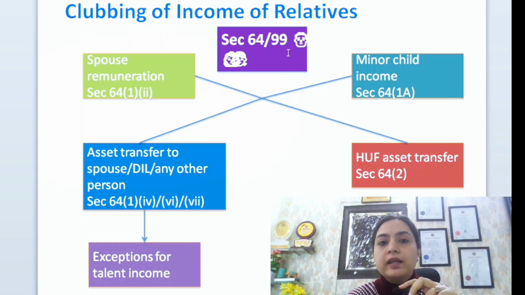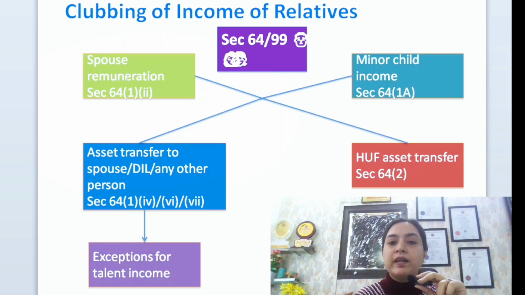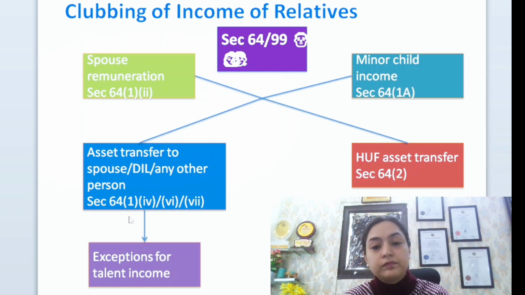So section 99 talks about that if any of the spouses is getting remuneration from any entity in which the other spouse has substantial interest, in that case remuneration, salary, fee, commission will get clubbed in the hand of the transferee, yani the spouse which is having substantial interest in the concern. Okay, so उसके हाथों में ये जो salary होगी, in his hands it would get taxed. But there is an exception to that also, that if the spouse is getting that salary, fees, commission, remuneration due to his technical or professional qualification, then this provision would not be attracted.